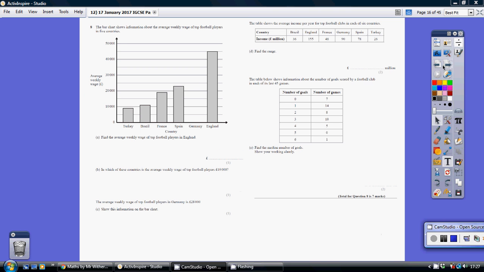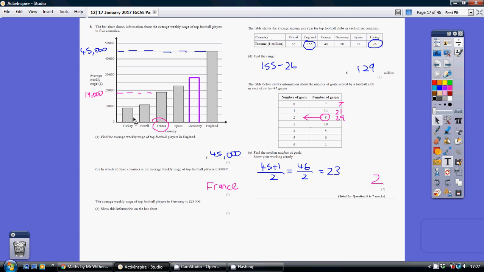Question 8. So, pretty straightforward part, the first part I think. Find the average weekly wage of the top football players in England. So here's England, that's how much they earn. Go along there, it's halfway between 40 and 50,000, so that's 45,000.